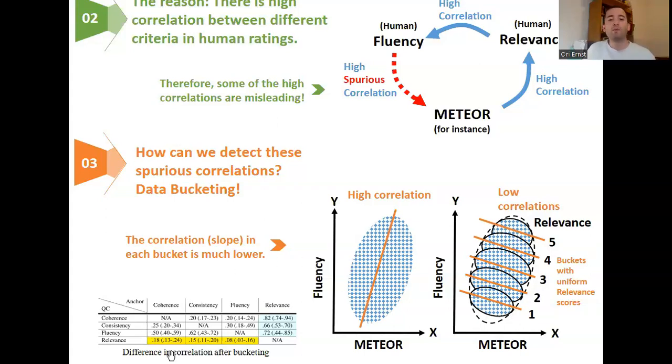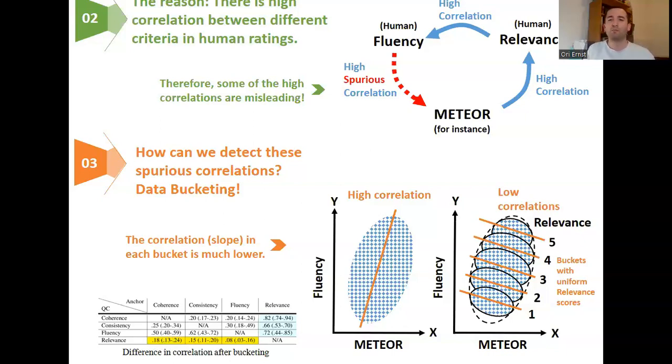In fact, we did it to many metrics, and we saw that in all metrics, when we ignore relevance, when the relevance is the anchor, the difference between the bucketing correlation and the original correlation is pretty high, meaning we cannot count on the correlation between metrics and coherence, consistency, and fluency. But when we ignore coherence, the relevance correlation is still the same. The difference is pretty low, so we can use the relevance correlation.